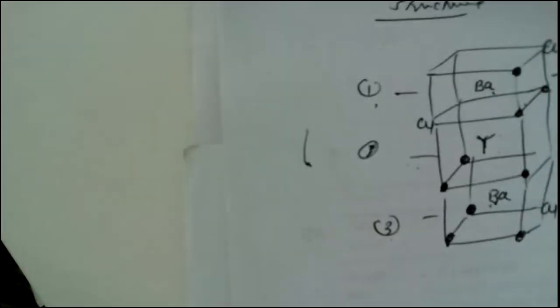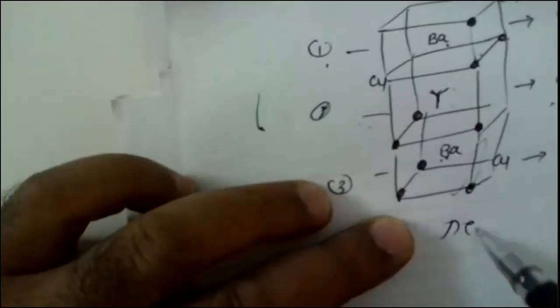The explanation is rather simple, because we have to compare this crystal structure with the perovskite structure.